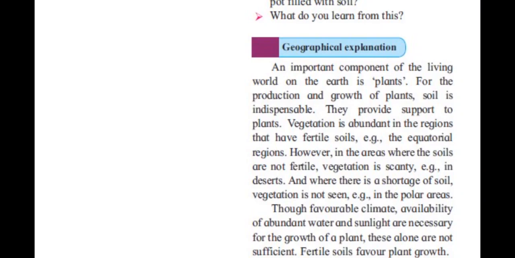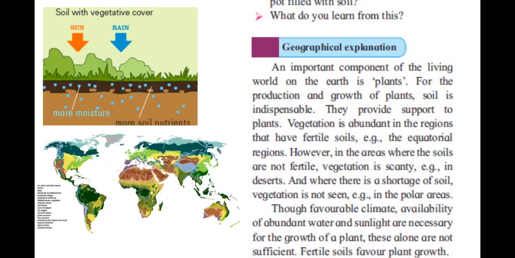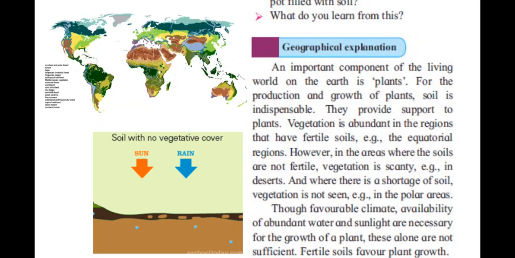Vegetation is abundant in the regions that have fertile soil. Example, the equatorial regions. However, in the areas where the soils are not fertile, vegetation is scanty. Example, in desert regions. And where there is a shortage of soil, vegetation is not seen.